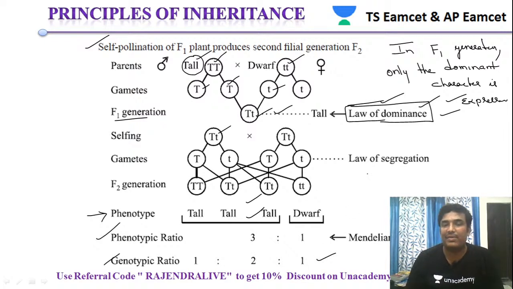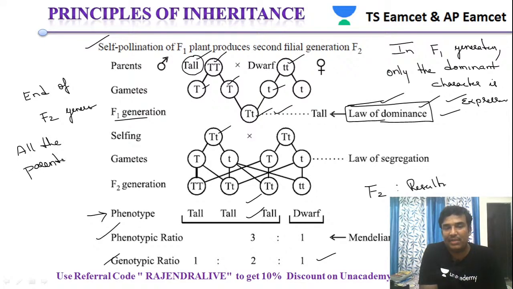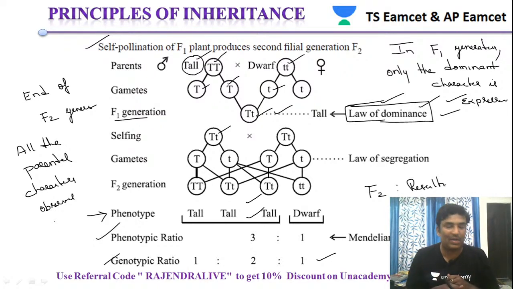So this clearly shows that in the F1 generation, only the dominant parent's trait is expressed, whereas based upon the results of the F2 generation, he came to the conclusion that at the end of the F2 generation, all the parental characters are observed. That means both the tall parent as well as the dwarf parent are observed. Such a condition is called the law of segregation.